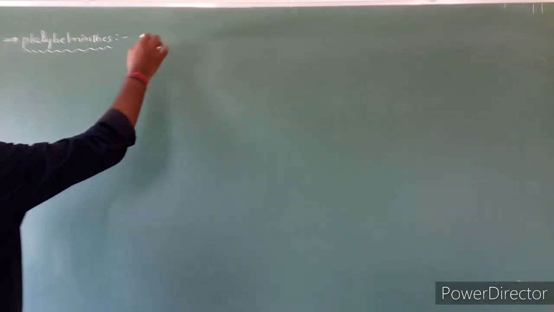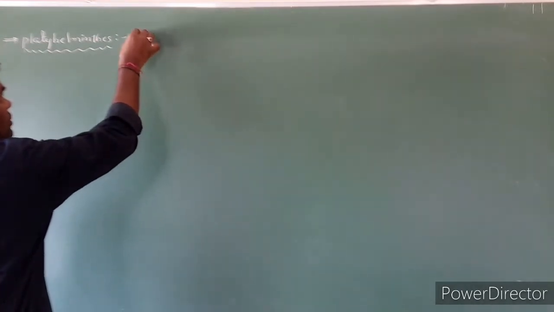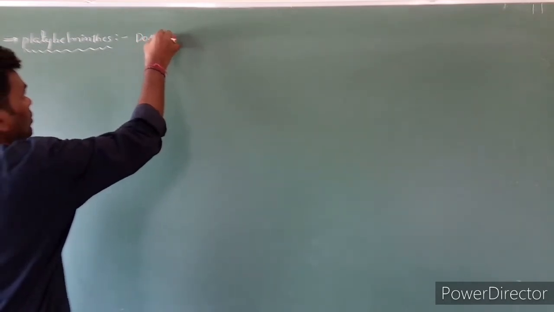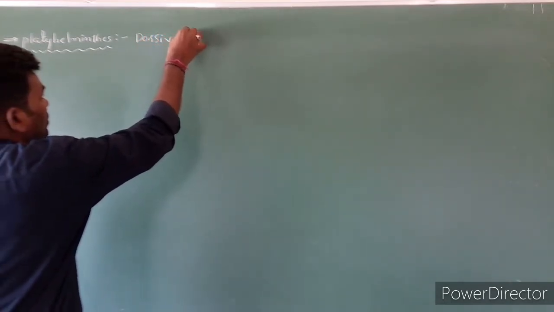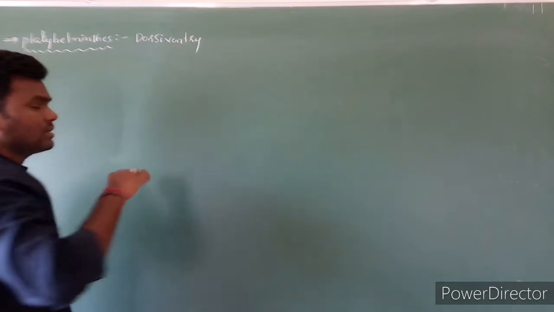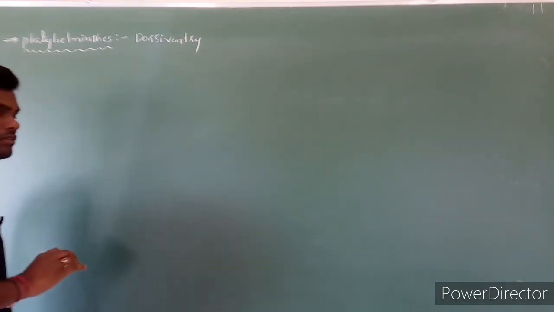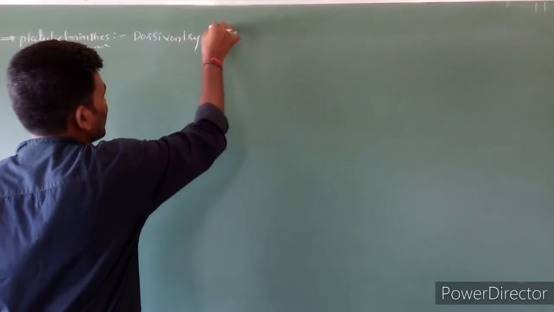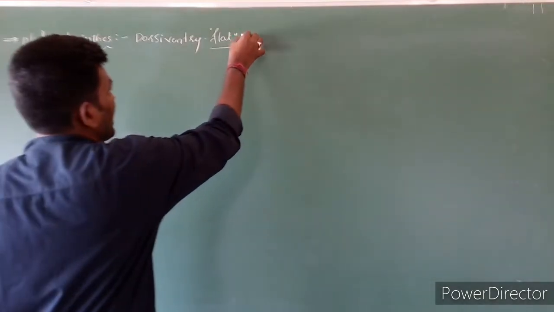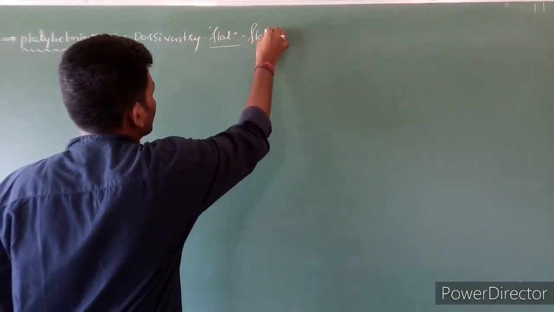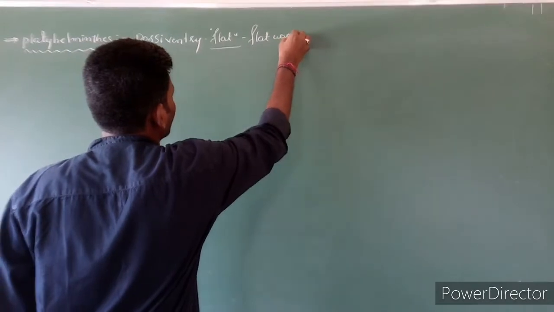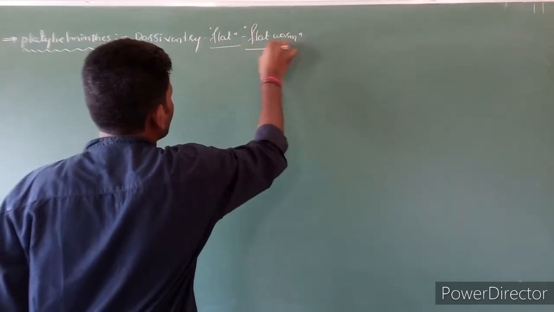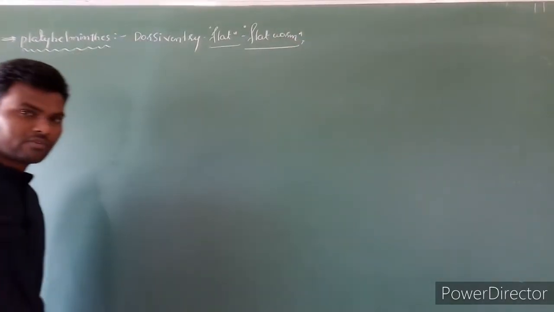What you have to write? The animals which are dorsiventrally flattened, it means upper surface as well as lower surface are both flat. So that's why it is also called flatworms.